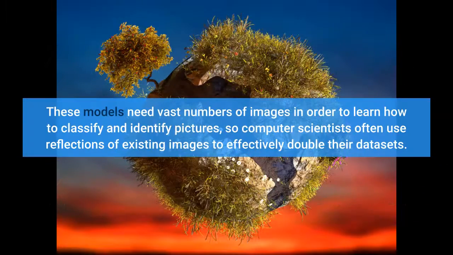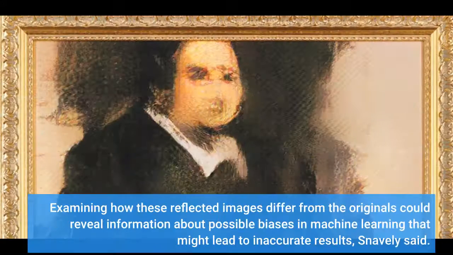These models need vast numbers of images in order to learn how to classify and identify pictures, so computer scientists often use reflections of existing images to effectively double their datasets. Examining how these reflected images differ from the originals could reveal information about possible biases in machine learning that might lead to inaccurate results, Snavely said.